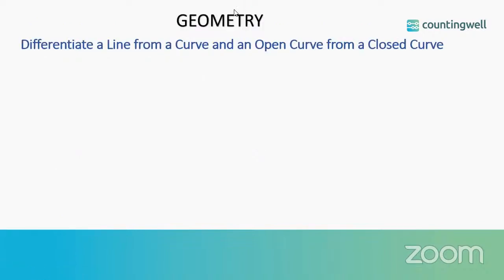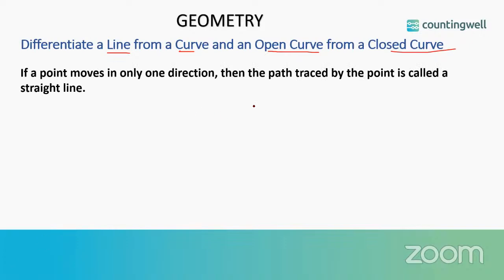Now let us go to our next chapter, which is geometry. Let us find the difference between a line and a curve, an open curve and a closed curve. So we'll go one by one. Let us see what is a straight line or a line. If we have a point moving in only one direction, then what will be the path traced by that point? It will be a straight line.